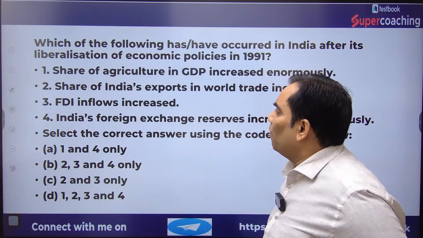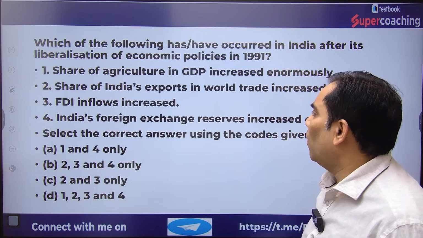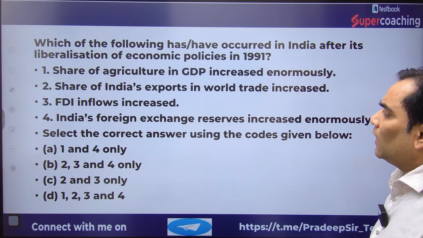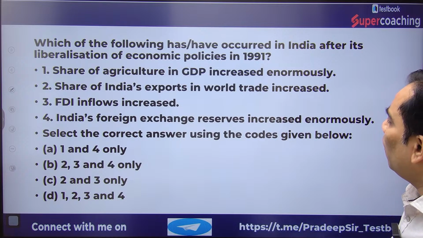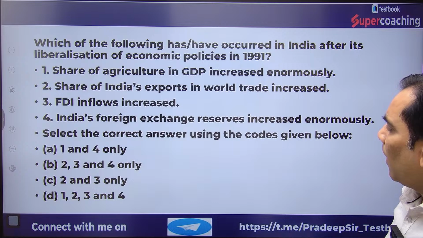The very first question, let me read for you people, is: which of the following has or have occurred in India after the liberalization of economic policy in India?